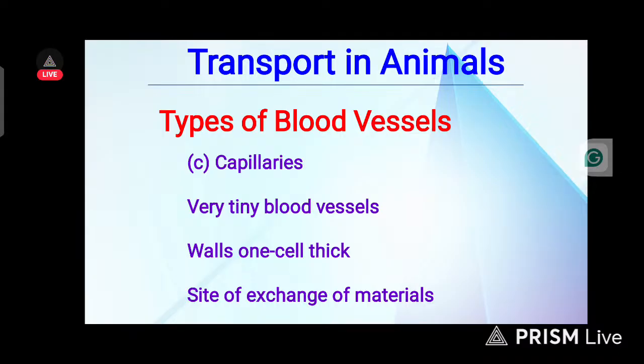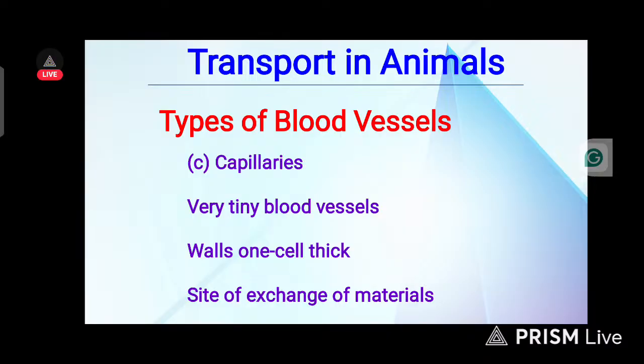The third aspect of the blood vessels is the capillaries. It has very tiny blood vessels. Like we said, artery has thick vessels, whereas this one has very tiny blood vessels.